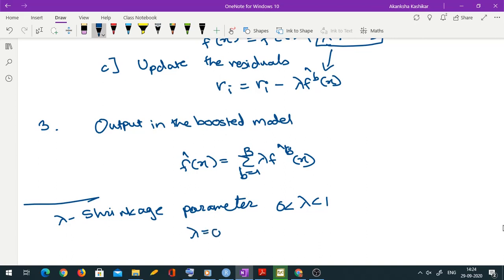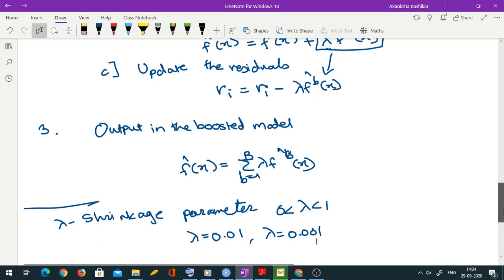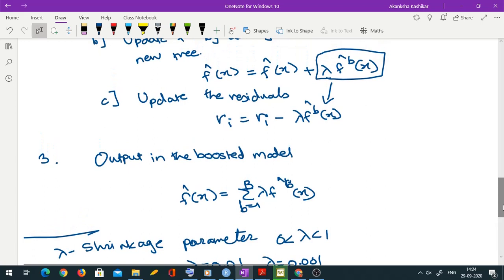Generally accepted values of lambda are 0.01 or 0.001, etc. So what we are doing, we are including only a portion of the new prediction, right? So this is f hat x, so we are kind of including only a portion of the new prediction.